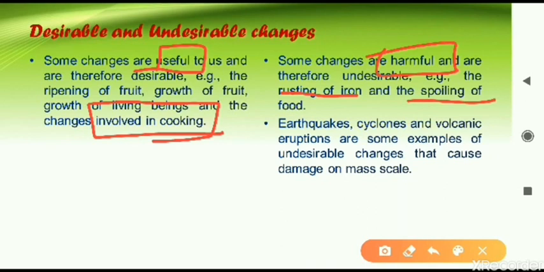Next is spoiling of food. Food we can eat, but if it has spoiled, we cannot eat it. If we eat spoiled food, we will become sick. So spoiling of food is an undesirable change.